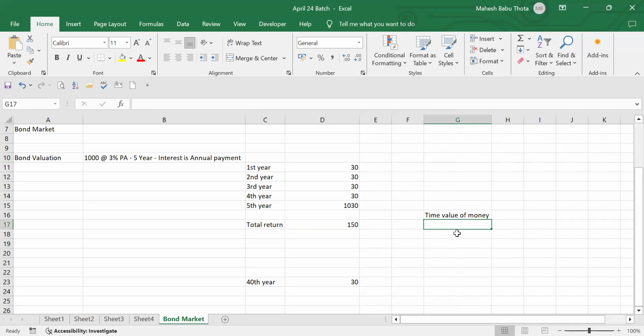Let's assume we have 100 rupees today. Tomorrow, the value of 100 rupees will be very less. Even school children have pocket money of 100 rupees, right? If you go to DMart, how many items can you purchase with 100 rupees? If you go to the vegetable market with 100 rupees, how many items can you purchase? Two to three. Today I ordered this one.